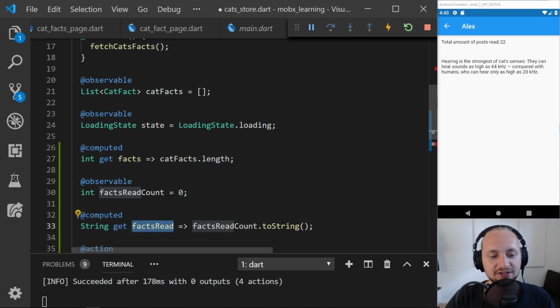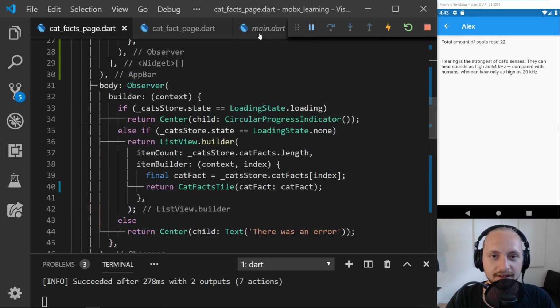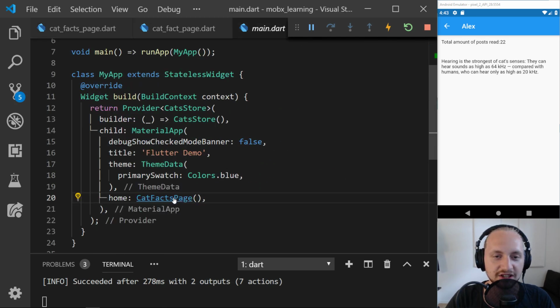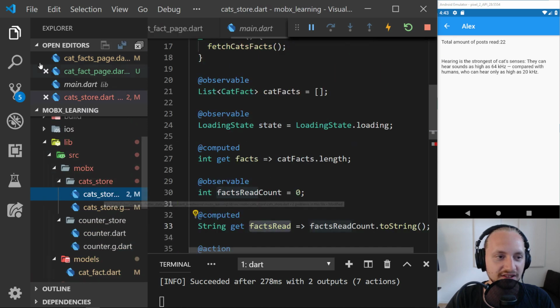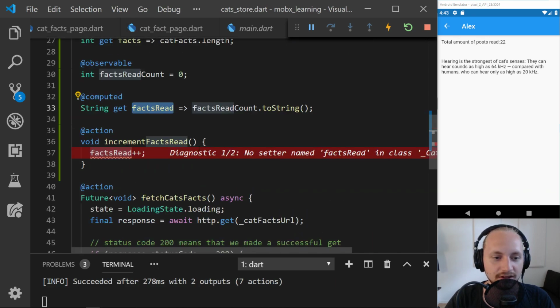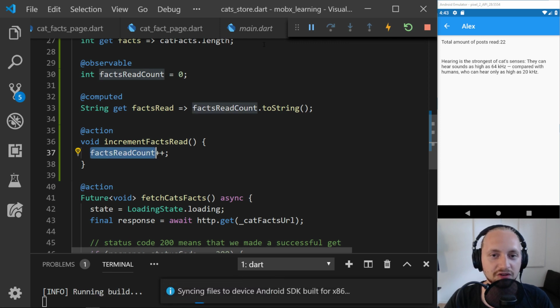So we have this facts read with a computed value instead. Let's see what we're going to do now. We should have some errors because we changed the name. Yeah, so facts read is not the name of it. It's the facts read count, which we are going to increment.